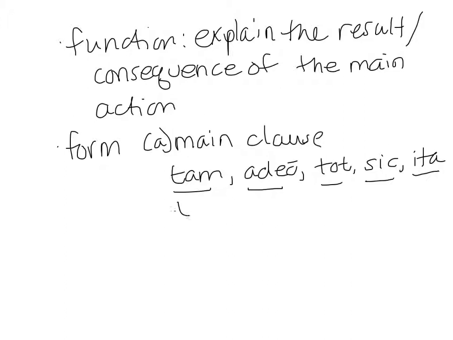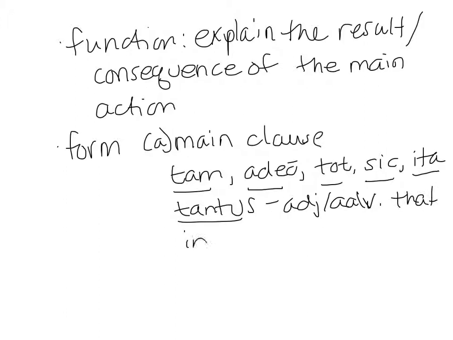We could also have tantus, which would be so great. So we've got a lot of different options here. Any of these adverbs or adjectives, so we need an adjective or an adverb that indicates size or extent.